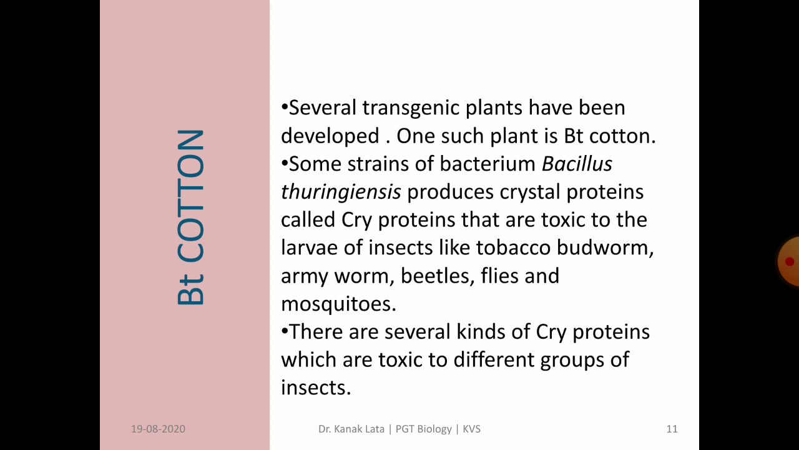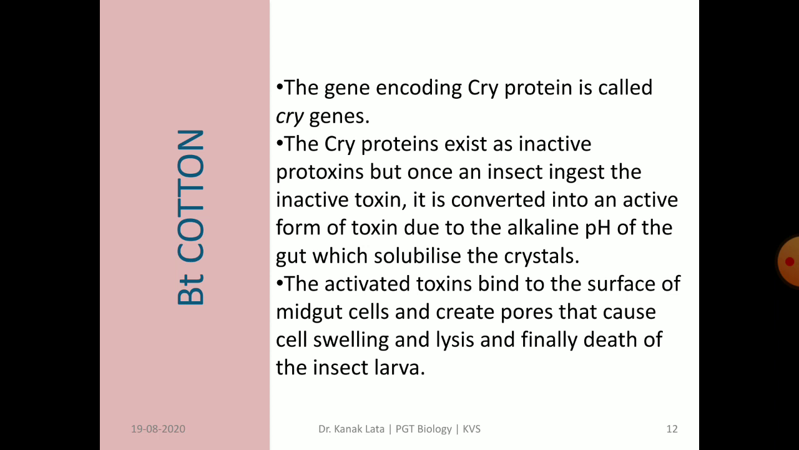This Cry starts with a capital letter. So, the toxin is a crystal called Cry proteins. There are several kinds of Cry proteins which are toxic to different groups of insects. The gene encoding Cry protein is called cry genes. So, Cry started with a capital letter and cry started with a small letter should not be confused. When it starts with a capital letter, it is about the Cry protein, and whenever it starts with a small letter, it is about the cry genes.